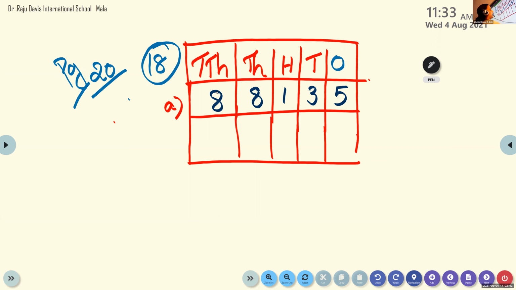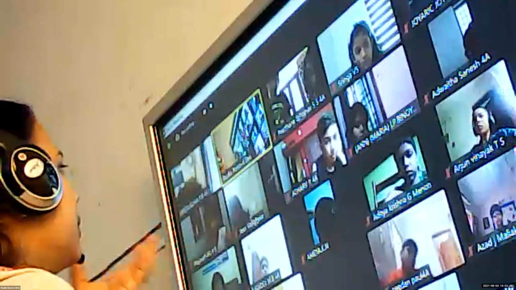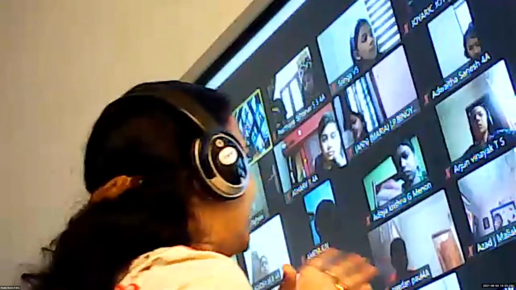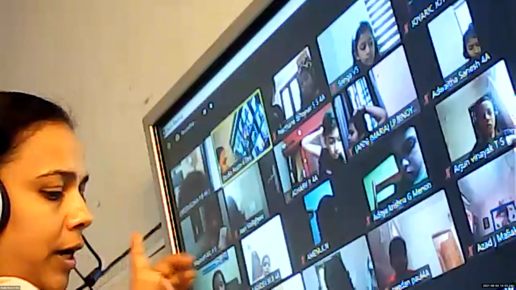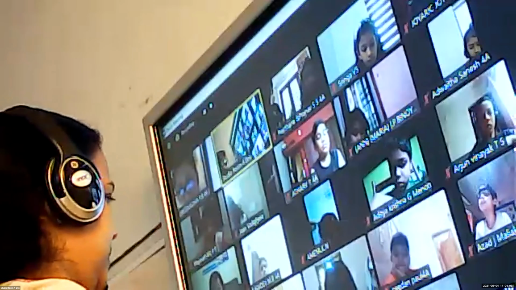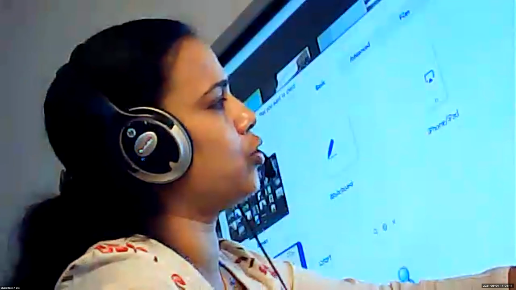88,135. Okay. Yes, children, it is not compulsory that you draw the place value chart. Why am I drawing it here? Because it will be easy for you to write the number. We can place the number inside. If you don't have space, no need to draw. A very small one is enough. Okay, Sribhadra, if there is no space, this is not compulsory. Next, question number B.